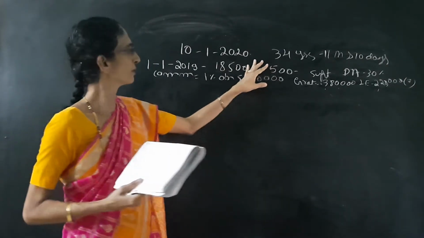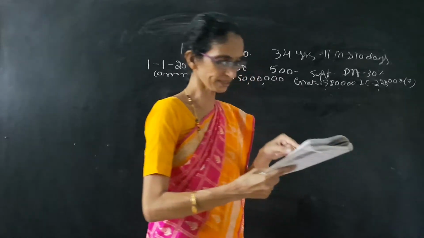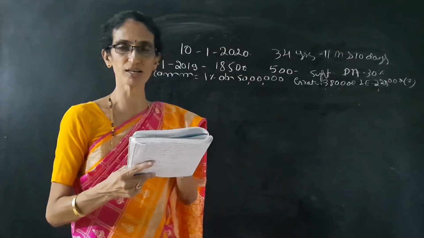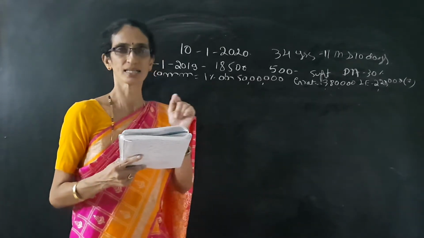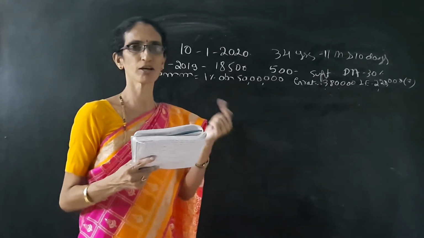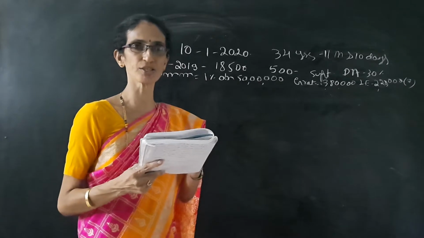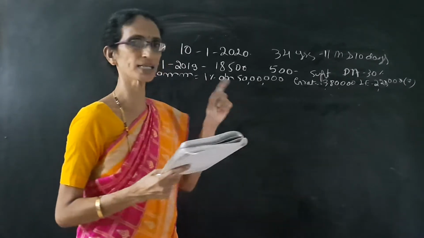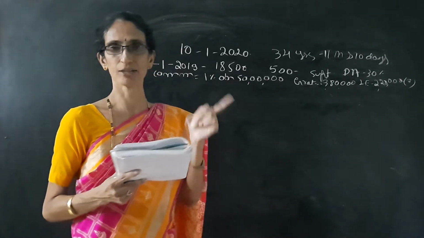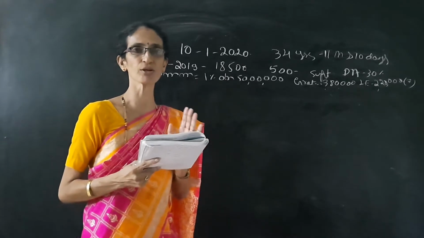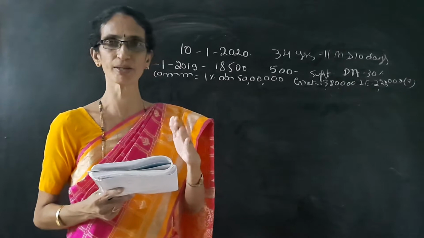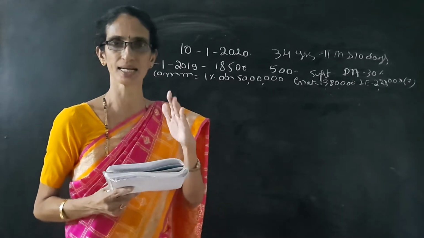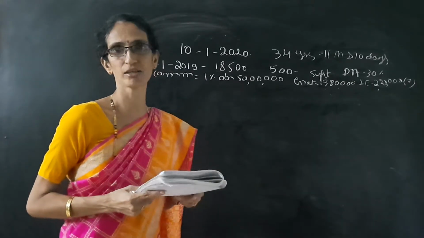If they don't give whether he is covered or not covered, we have to assume that he is not covered under the act and calculate accordingly.